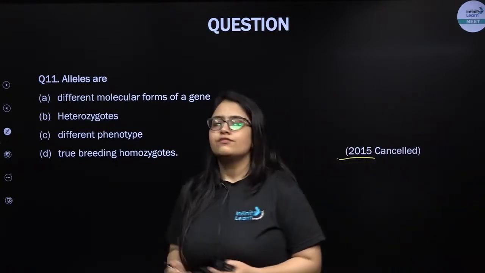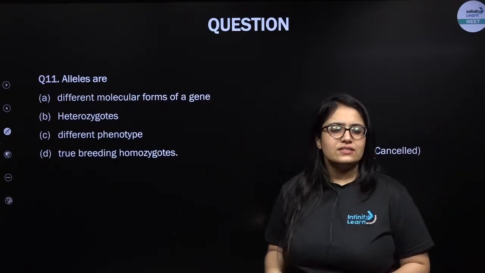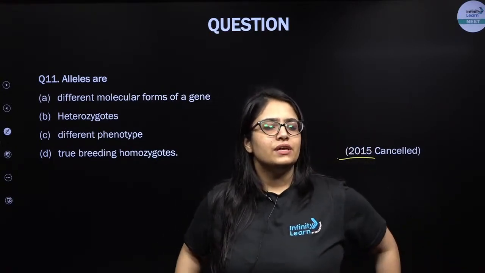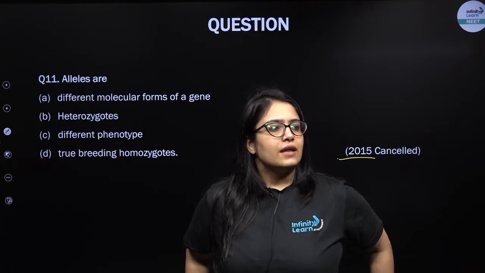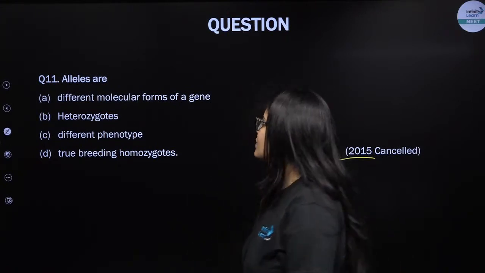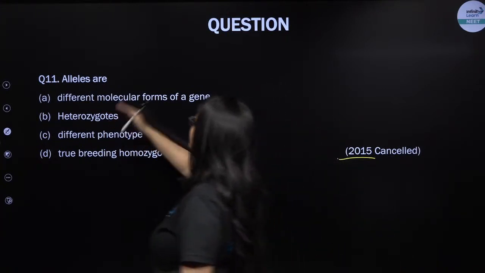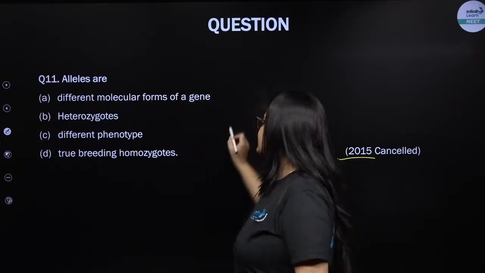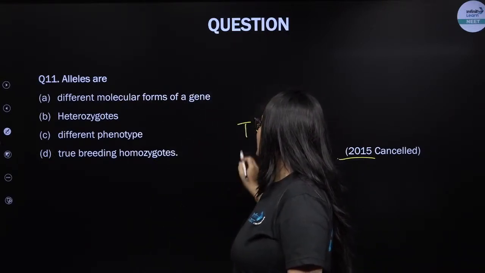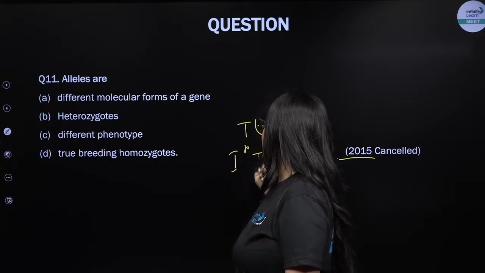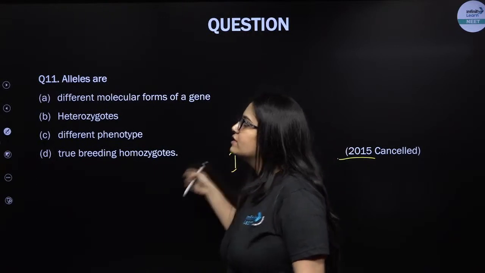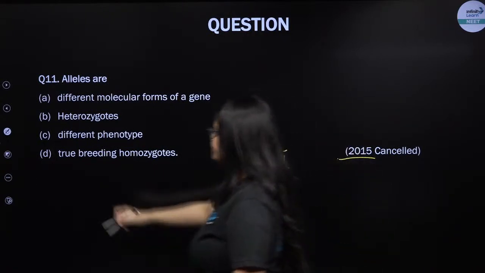Alleles. How do you define allele? Very simply, it is given in your NCERT as well, my dear students. Alleles are the different molecular forms of a gene, or the alternate forms of a gene. For example, capital T, small t, both are alleles. For example, capital IA, capital IB and small i, what are these? These are alleles, alternate forms of the genes.